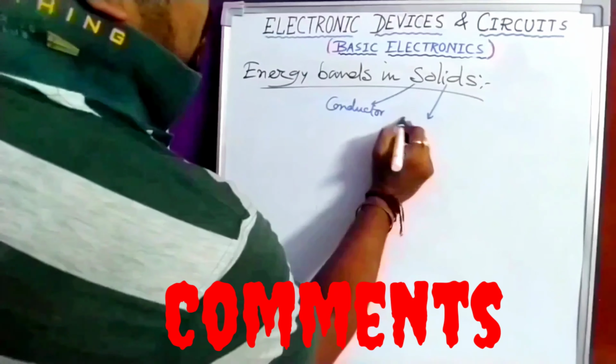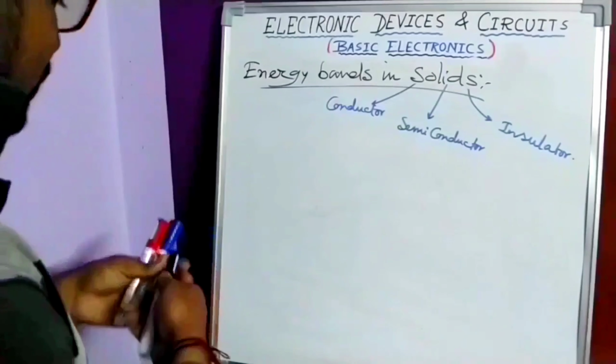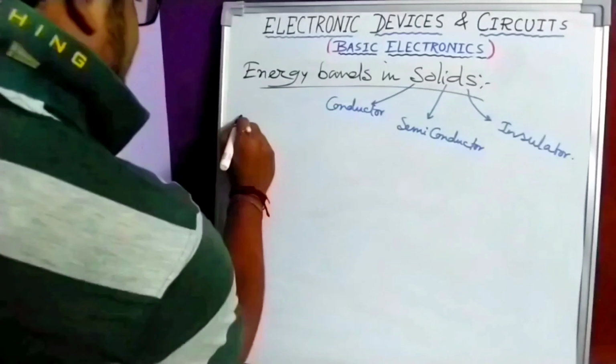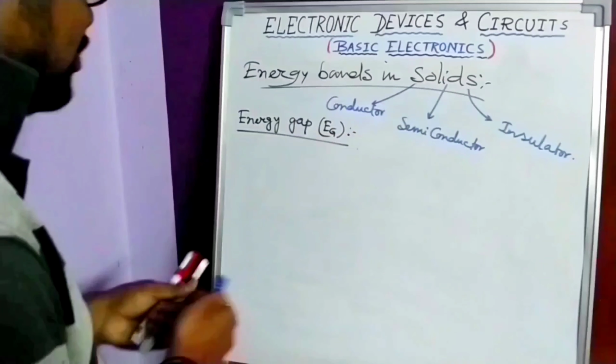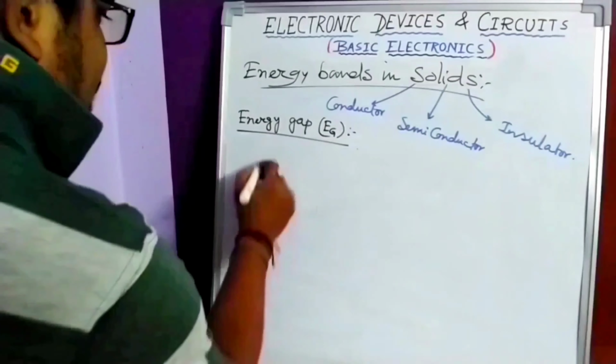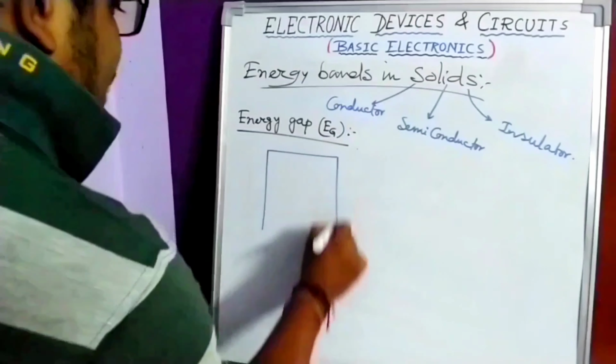In this video I'll explain about the different energy bands in different materials, their differences in terms of energy band diagram. To understand these things, you have to know the energy gap. What is actually the energy gap? So the next heading is energy gap. It is also denoted as Eg. And the gap between the valence band and conduction band is known as energy gap.